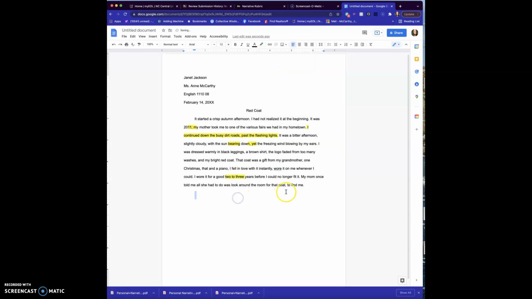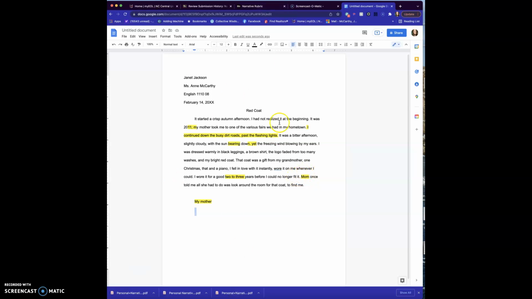And then the other one you'll notice when you go back is a lot of you said my mom. Now notice you have 2 choices. I can either say mom, and this is her name, and I'm going to highlight that. Or I could instead, and I'm going to put it down here, say my mother, and that would work as well. So whenever you are using my or our or their, something to qualify it, we're going to use the common name. Notice here, if it is her name, there's never a my because I'm using it like her name.